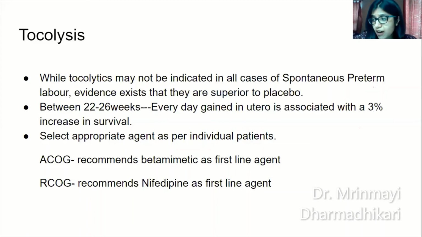Okay, so you have to give the baby a fair chance for fighting this out. Okay, select the appropriate agent as per individual patients. So whereas ACOG recommends beta-mimetic as the first line agent, RCOG recommends nifedipine as well as atosiban as first line agents. This again depends on your patient and patient characteristics.